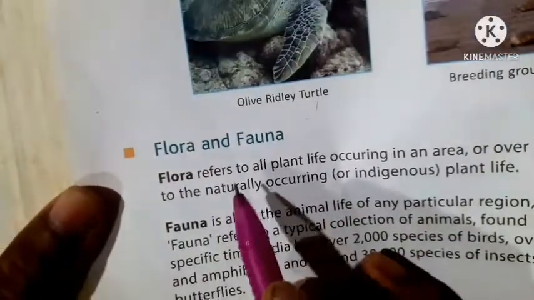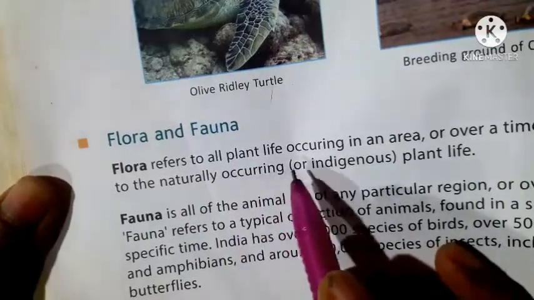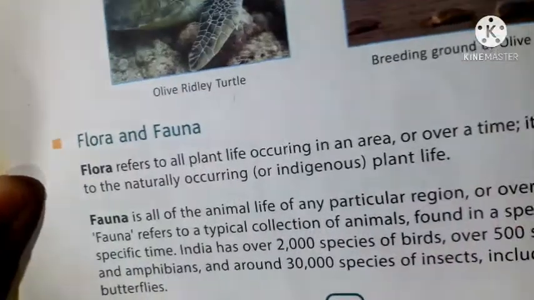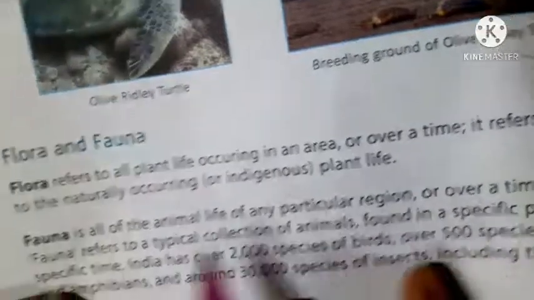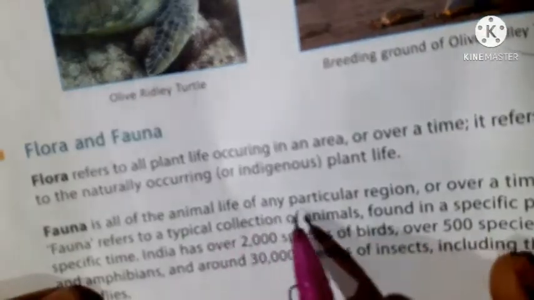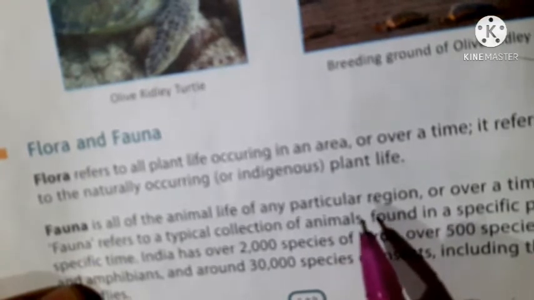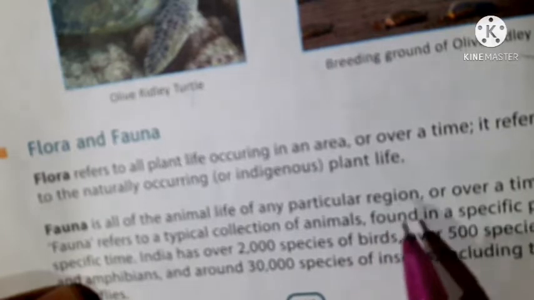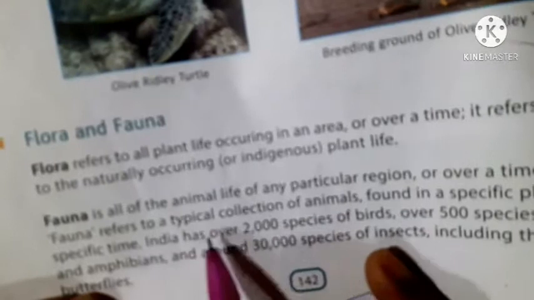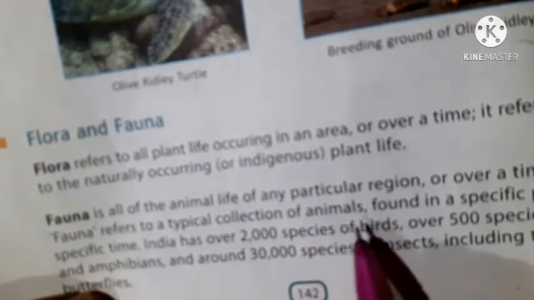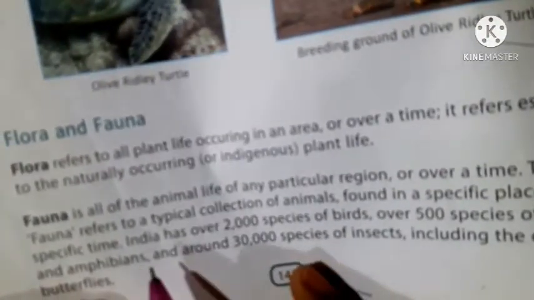Flora and fauna. Difference between flora and fauna. Flora refers to all plant life occurring in an area or over a time, especially the naturally occurring plant life. Fauna is all the animal life of any particular region. Flora is plant life, while fauna is all of the animal life of any particular region or over a time. The term fauna refers to a typical collection of animals found in a specific place or at a specific time.